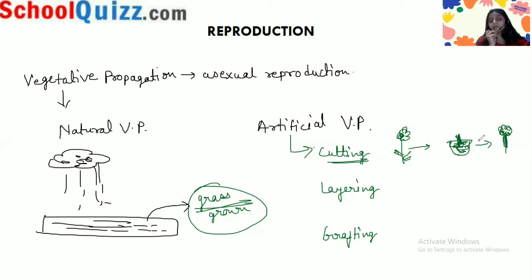And in the layering method, what is happening? You layer the plant. Let's say this is a plant here in this ground, and these are the stems of the plant. So what will you do? You take a stem and do not break it, just sow it in the soil at a distance.